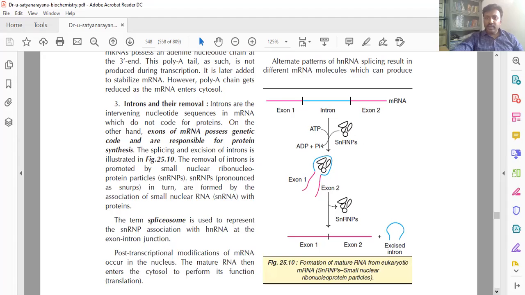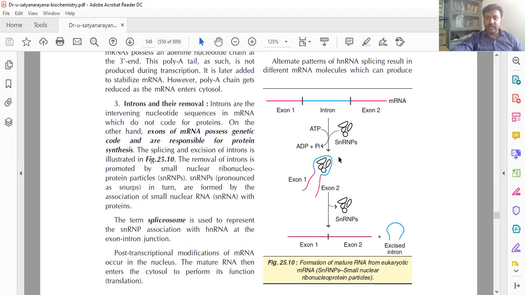through the spliceosome. The spliceosome is not a ribosome, but it is made of small nuclear ribonucleoprotein particles.